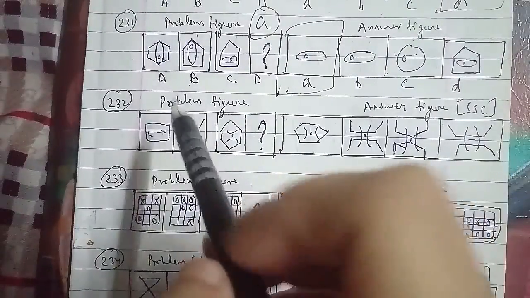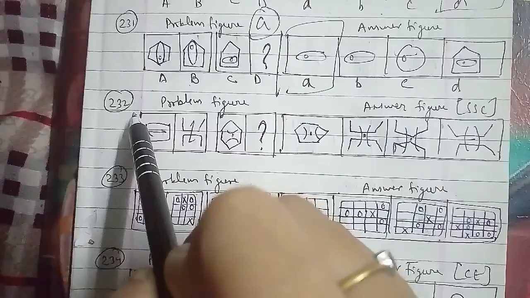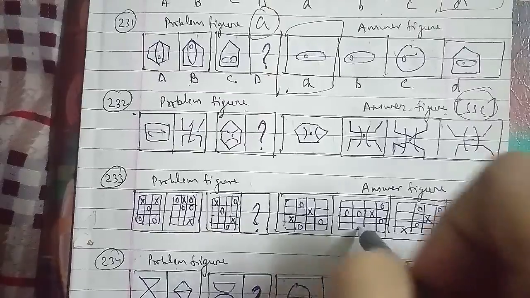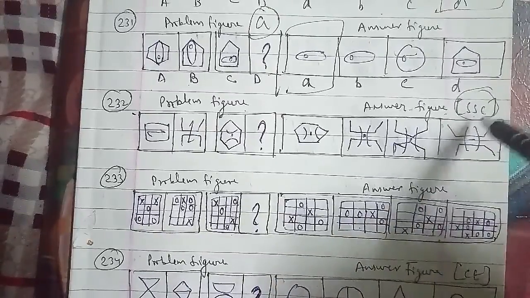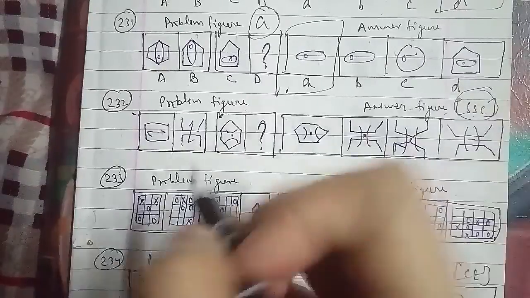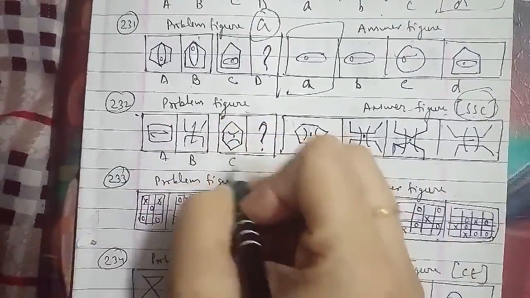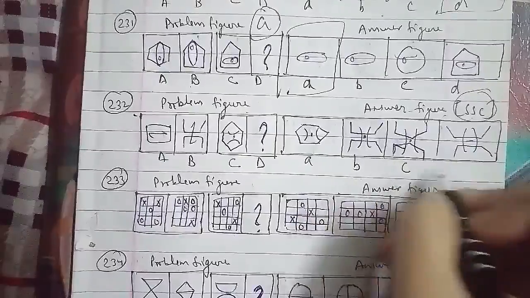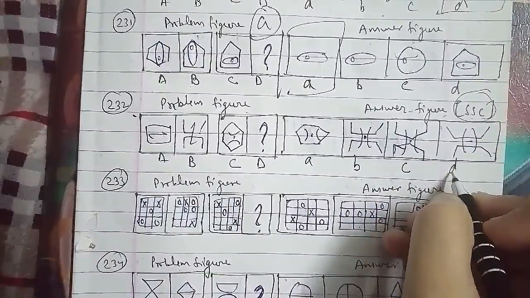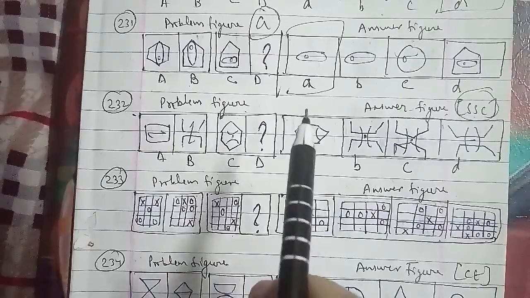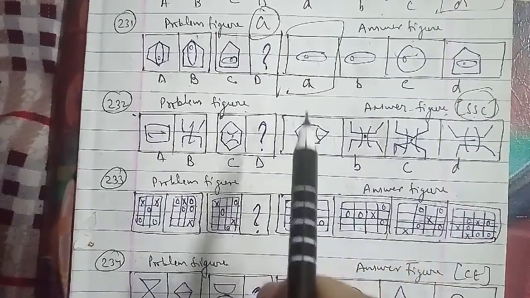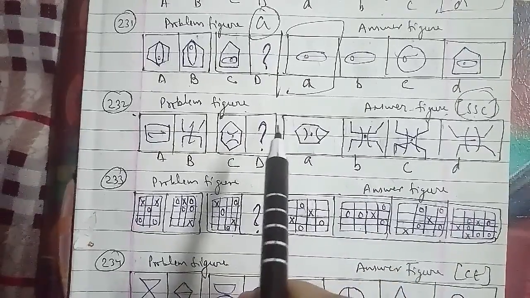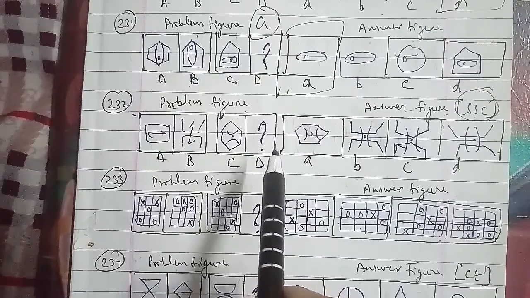We'll go ahead with the 232nd question of the session. These were the problem figures and these were the answer figures, which have been asked in an SSC examination paper, which is also a very important paper with respect to competition. They are named A, B, C and D, and we have to find the missing figure. In the same case, the whole figure is rotated 90 degrees clockwise, and the outer figure is horizontally divided into two equal parts, which are then individually inverted. We can say that this is the missing figure, and the B figure will be the right answer for this question as well.